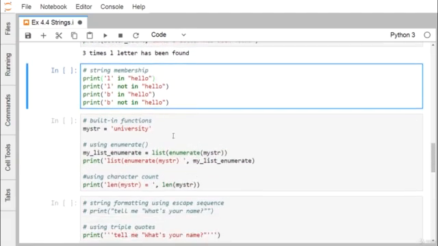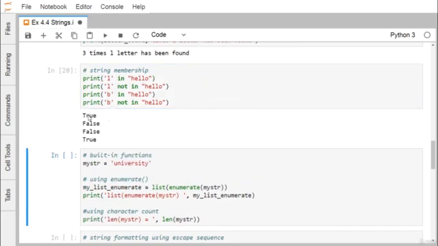Now we are going for string membership. "L in hello" will return True, "L not in hello" will return False, "B in hello" will return False, and "B not in hello" will return True here.